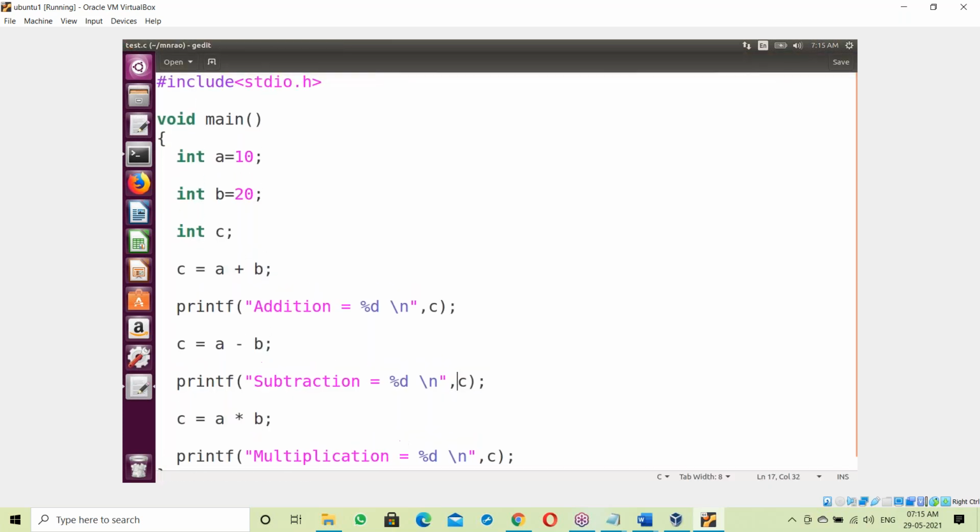You can see this is a C program. It has #include <stdio.h>, and next the main function. So this is actually our C program.